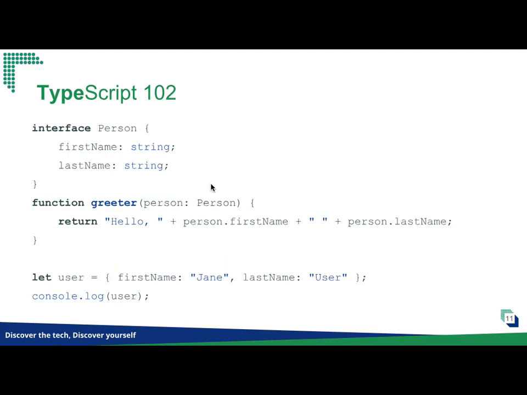An even more complex example is that in JavaScript, we all know that almost everything can be represented by objects. So TypeScript puts a lot of emphasis on objects. They use an interface, like Person, which defines how a person should look. So you can define just a plain JavaScript object here, define that it should contain first name and last name, and then pass it to the function, and it passes the TypeScript compiler.